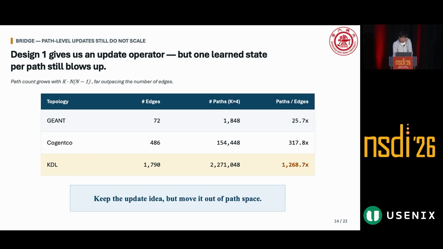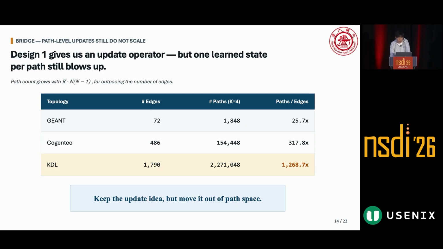So far, I have introduced design one. However, design one alone is not enough. Although we no longer need a topology encoder, we still need to maintain a state for every candidate path and update these path-level states. As shown in this table, Geminet has only 72 edges, but 1,848 paths, about 25 times the number of edges.